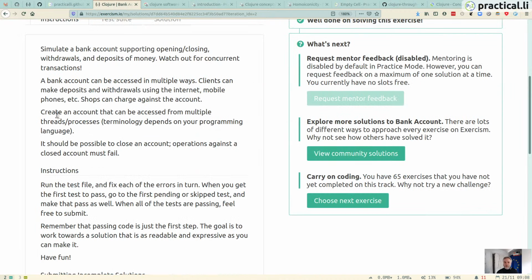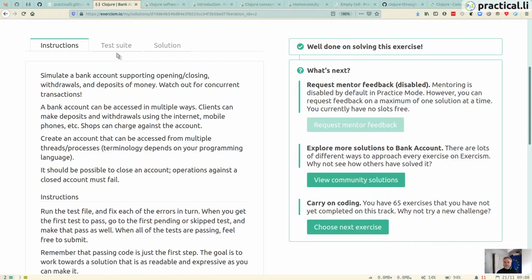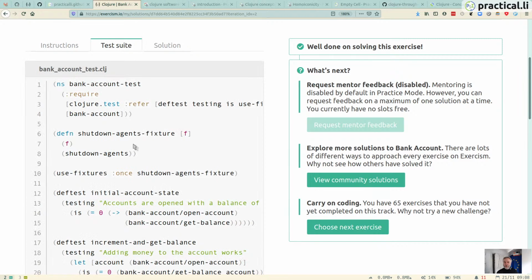Let's just check what else we need to do. So bank accounts can be accessed in multiple ways, making deposits, and so on. Yes, we've done that. It should be possible to close an account as well. So if we have a look at the test suite, then we've got a fixture here which is shutting down agents.